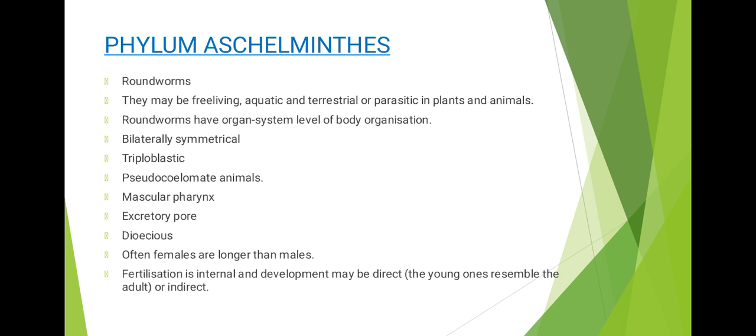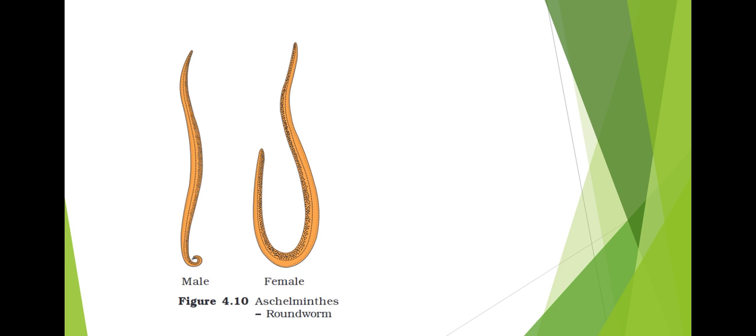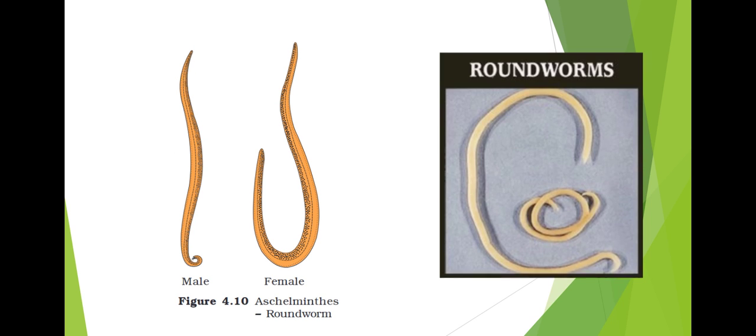In direct development, the young ones directly resemble the adults. Examples here are Ascaris, that is roundworm, Wuchereria, that is filarial worm, and Ancylostoma, that is hookworm. Wuchereria causes a disease called filariasis. Okay, this roundworm infection is common in children. So you can see this is the roundworm. Here the females are very much longer when compared to the males.